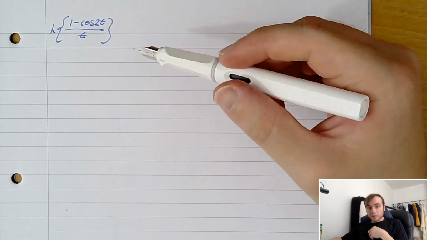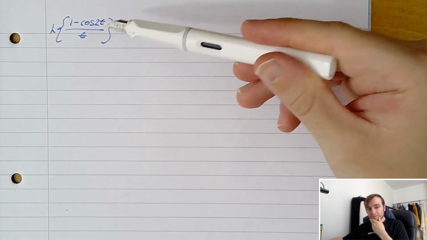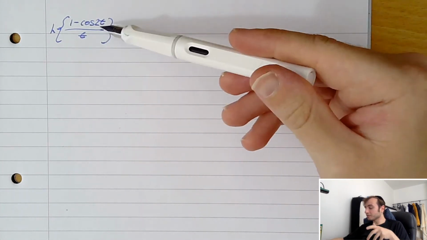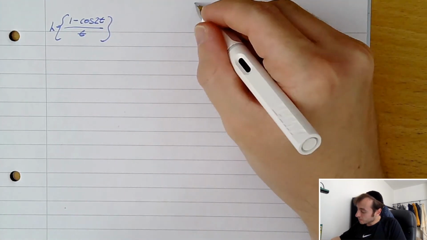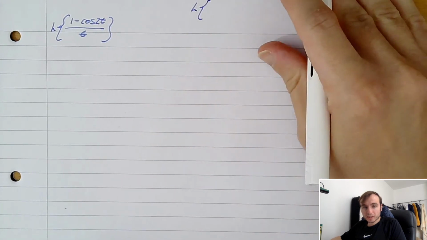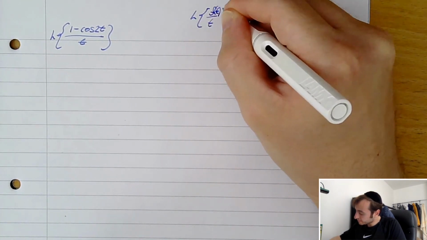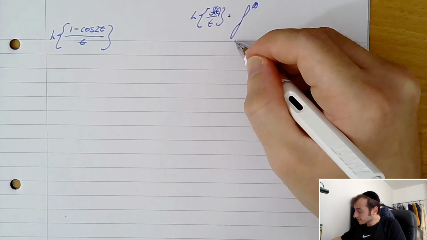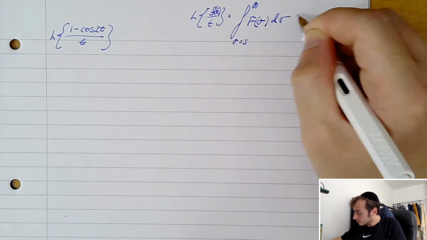Okay, so let's have a look at another one. We've got the Laplace transform of (1 minus cos 2t) on t. The nice thing about using the third theorem is it's very, very easy to identify. If you've got the function divided by t, you're using the third theorem. So let's write out the third theorem at the top in small so that we've got it. Laplace transform of f of t on t equals the integral between infinity and sigma equals s of f of sigma